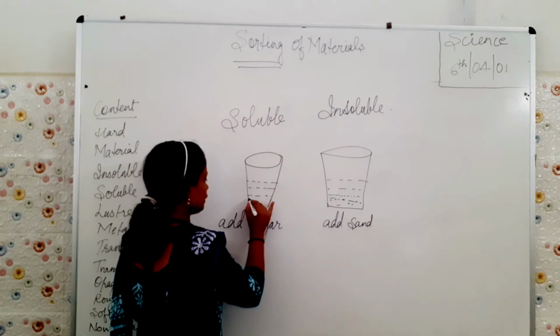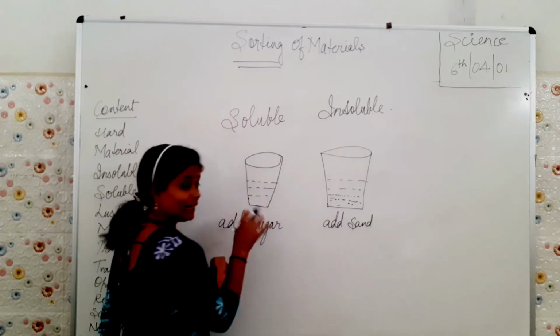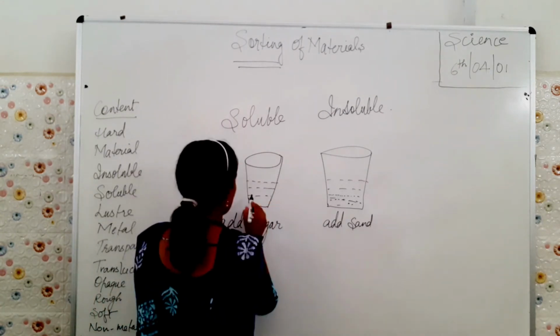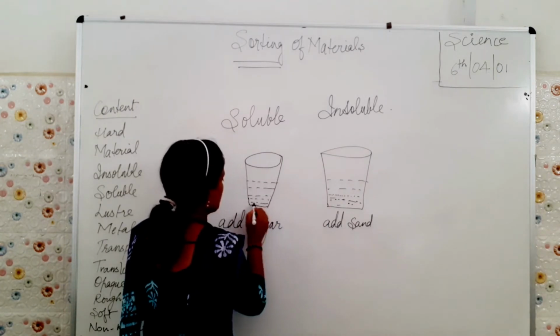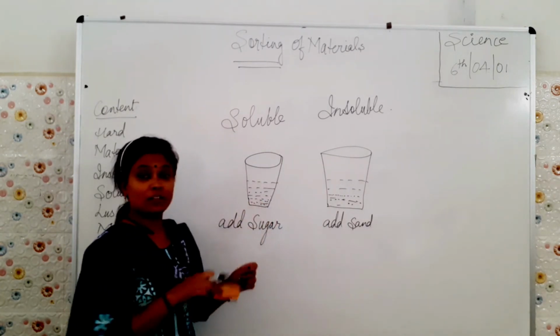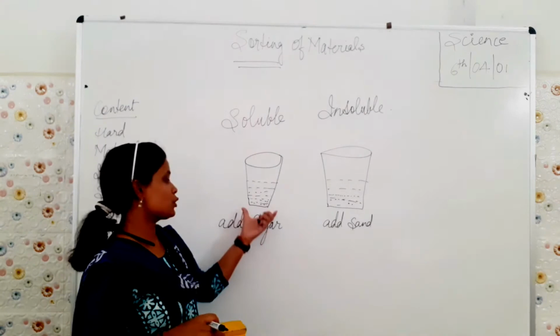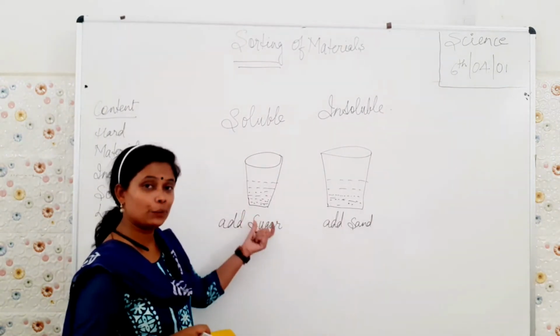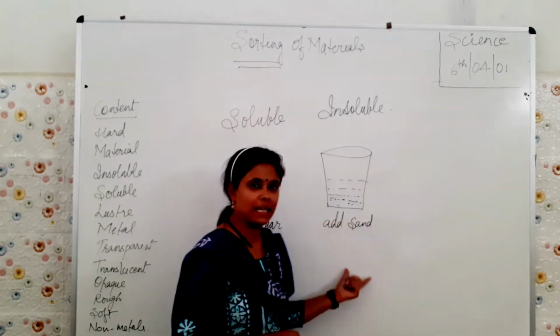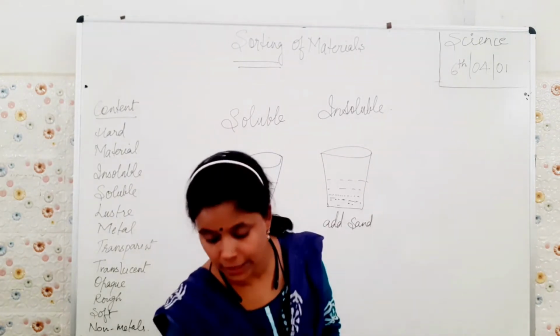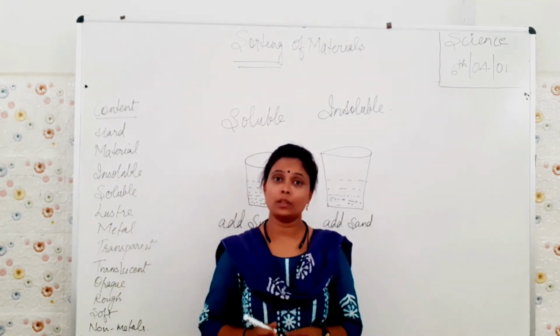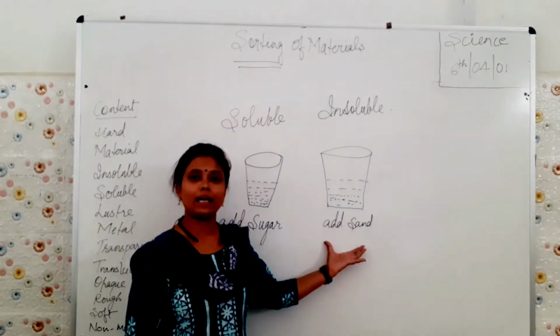Fine? Here, after adding and just moving, it becomes soluble in water. After mixing it up, there is no sugar granule left behind. But in this case, sand cannot be dissolved in water. Okay, it remains there only.